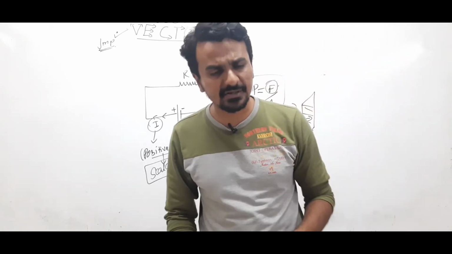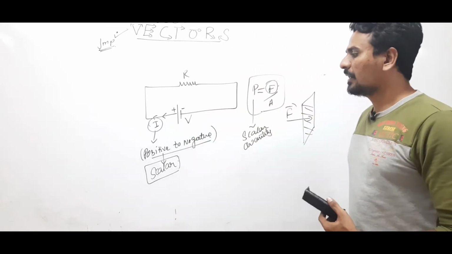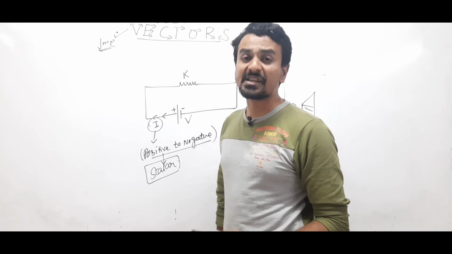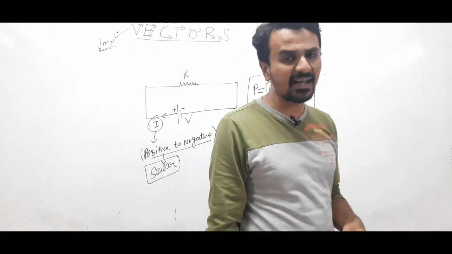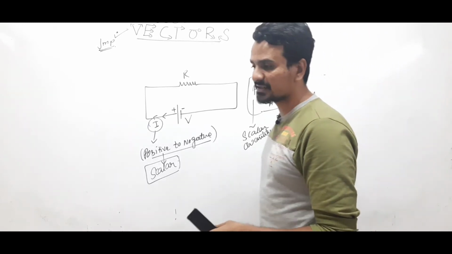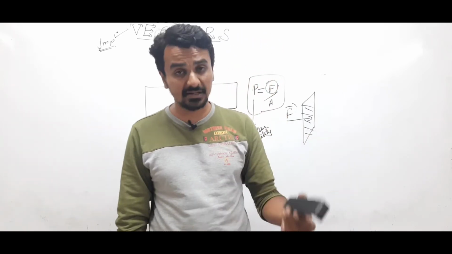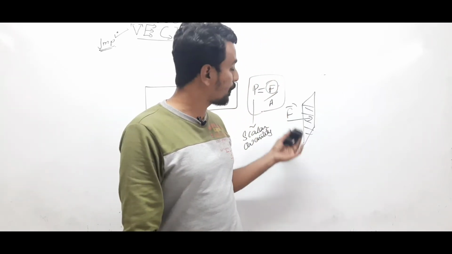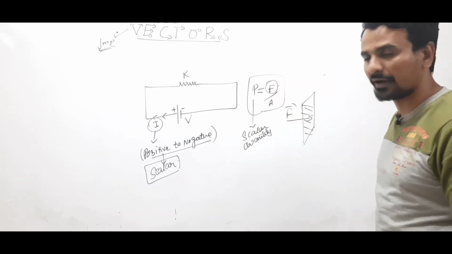Surface tension is also a scalar quantity. You will be learning it in your further chapters. So there are certain quantities which have direction, but yet they are not vectors. They can be treated as scalar. Okay, so now we have understood what is a scalar quantity, what is a vector quantity, why we need vectors, and that there are quantities which have direction, but they are included in scalar quantities.